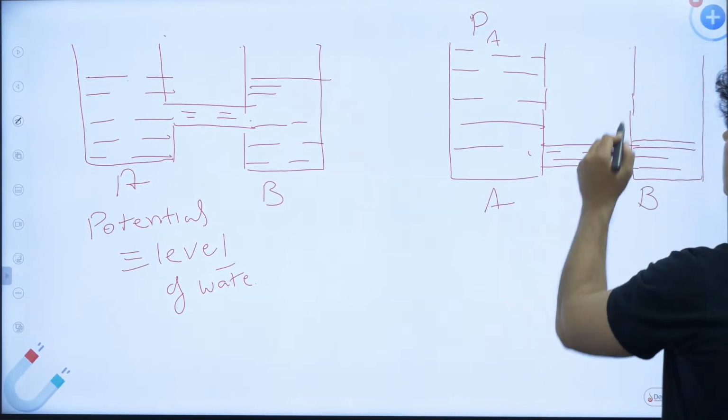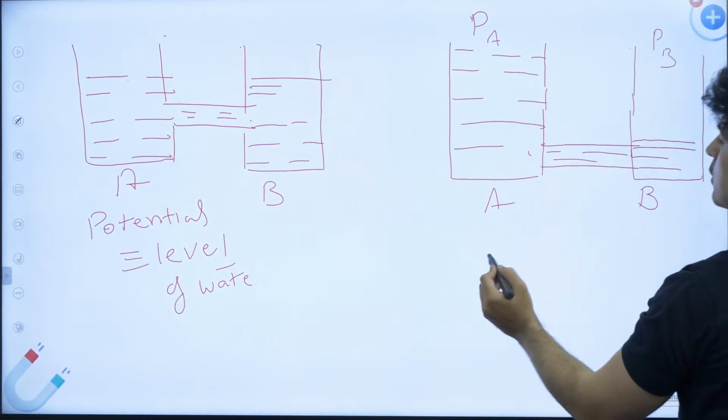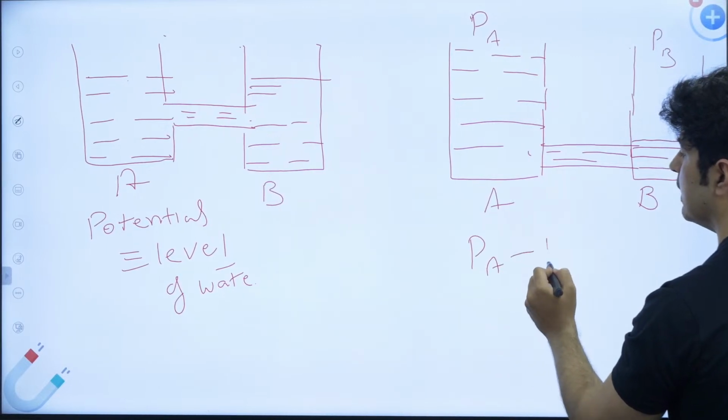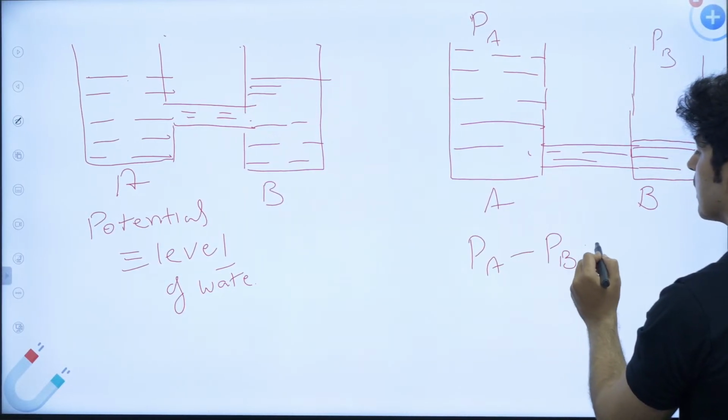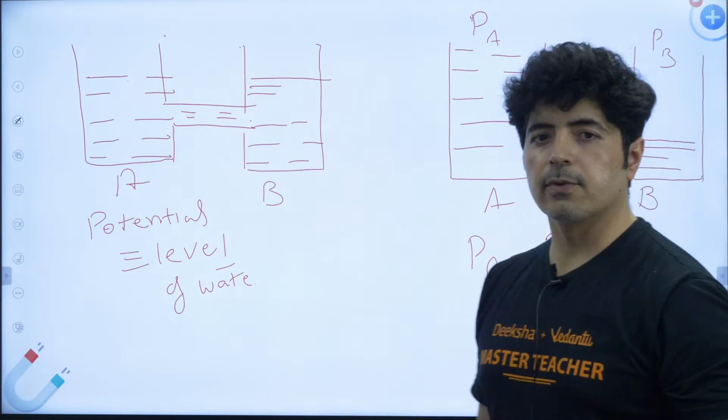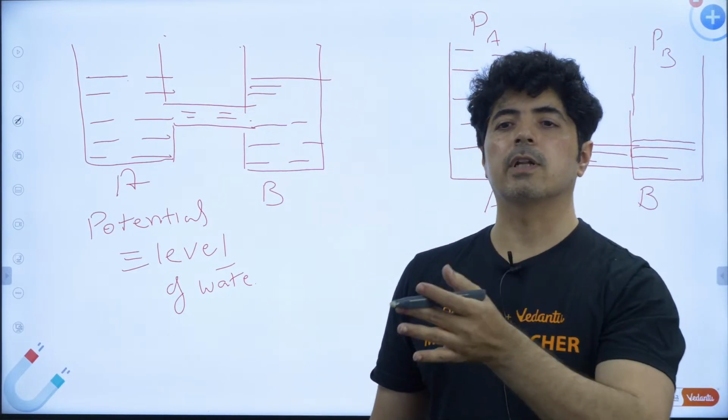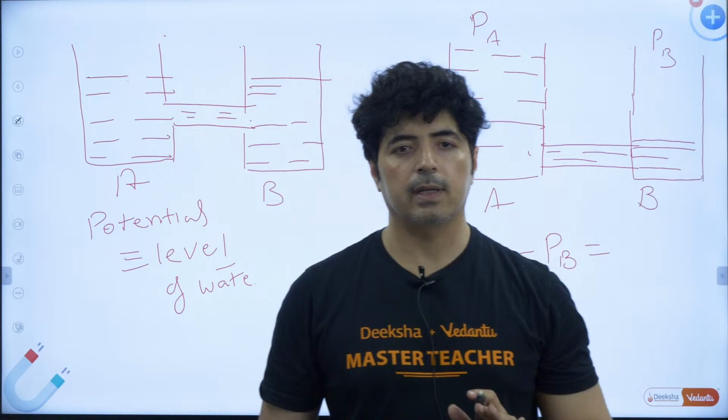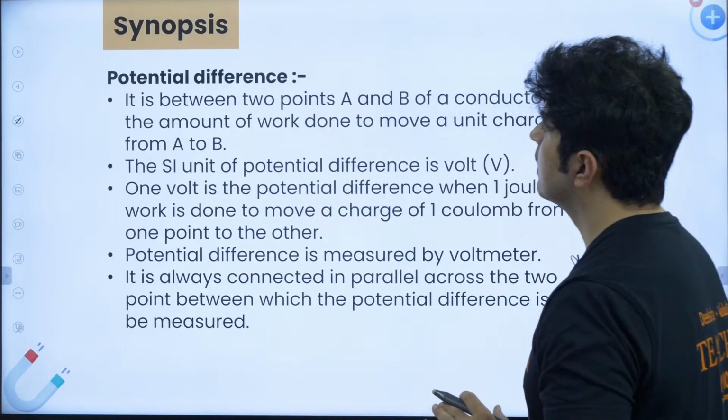Potential means level of the water. Potential in B is PB. So potential difference is PA minus PB. That's it. This is how we calculate it. Potential difference is nothing but difference of potential between 2 points. All right, let's go back to this slide.